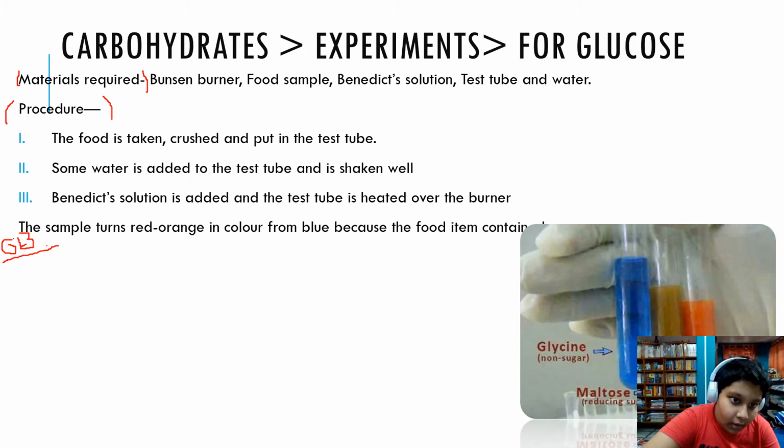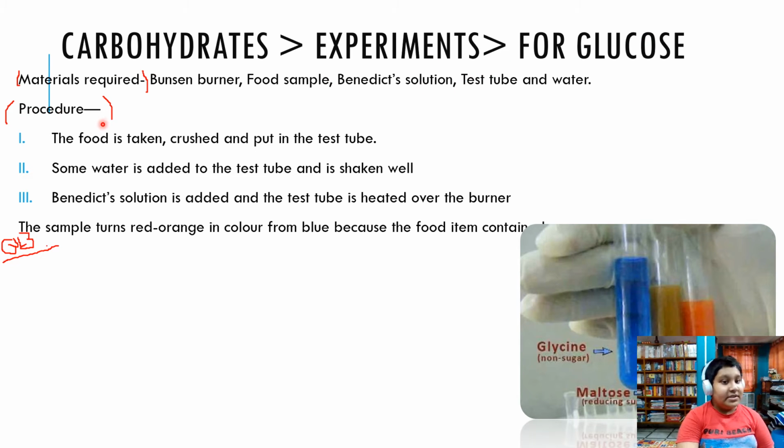You will then write observation so that the experiment will become a type of exam-like. I've not written observation. Sorry for that. Materials required. We always require a Bunsen burner in any of the experiments mostly that we see. A food sample, some Benedict solution, test tube, and water.